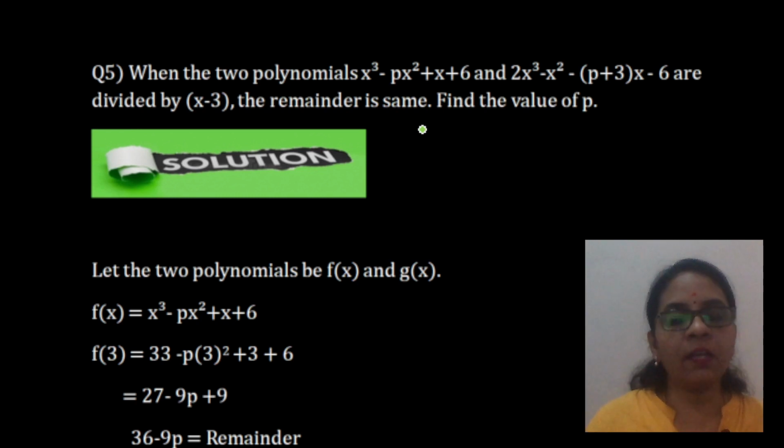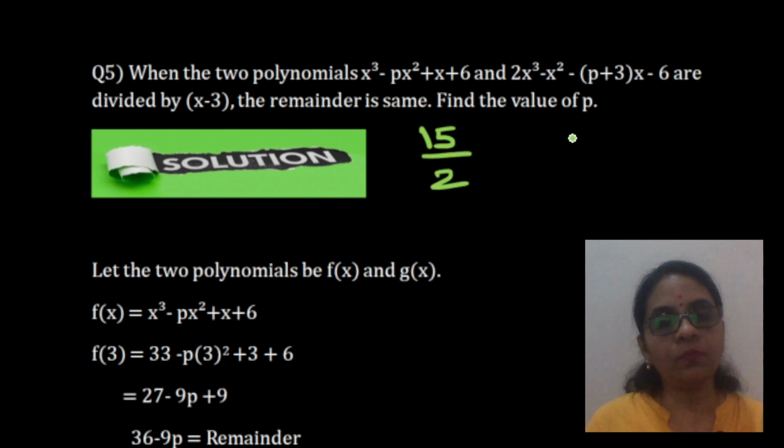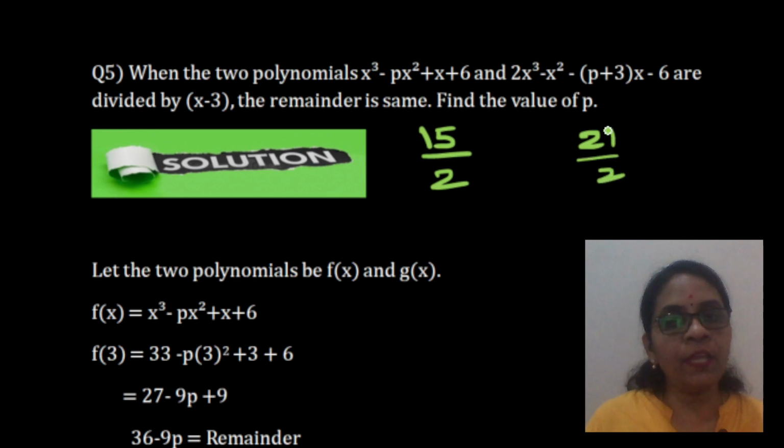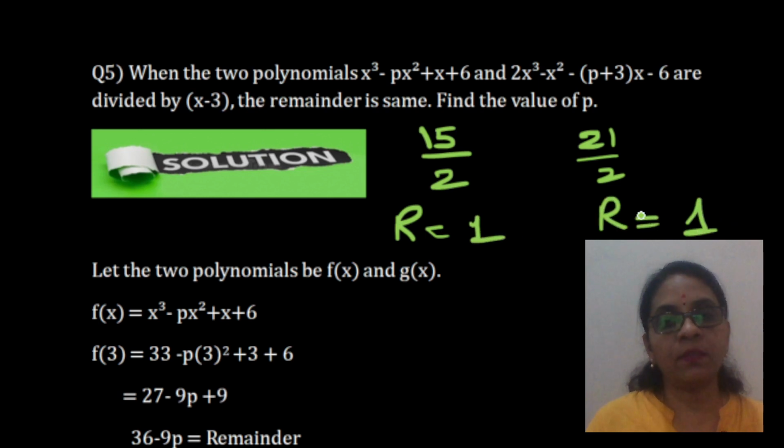So if I take a very simple example, if I divide 15 by 2, and if I divide 21 by 2, 15 and 21 are two different numbers. They are divided by the same number, that is 2. In both the cases the remainder is 1. Yes. In both the cases the remainder is 1. That is the same concept they have given.